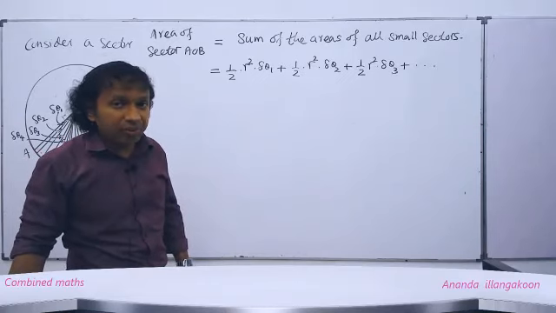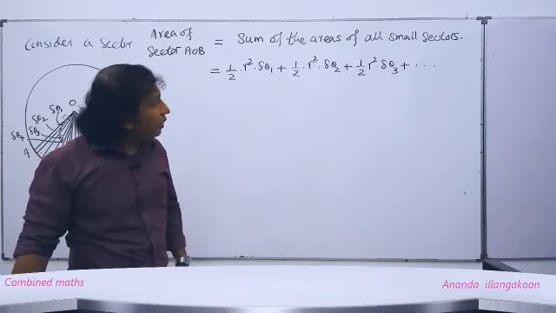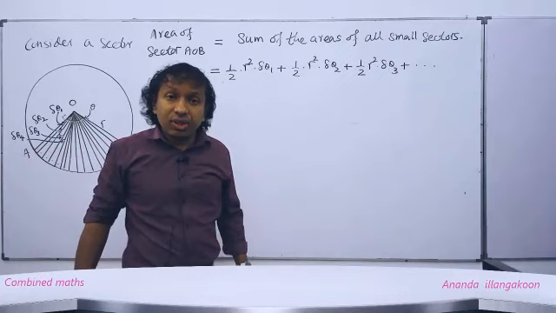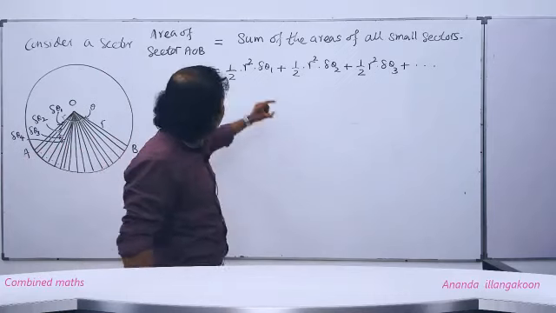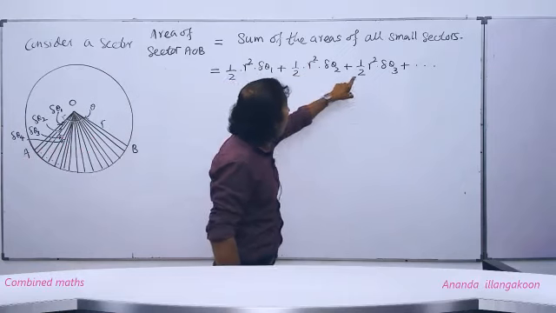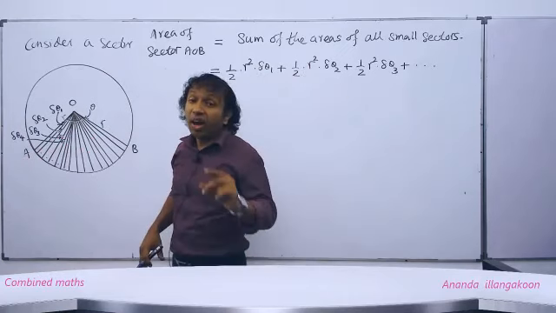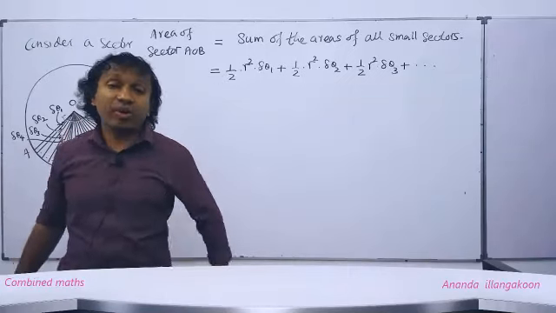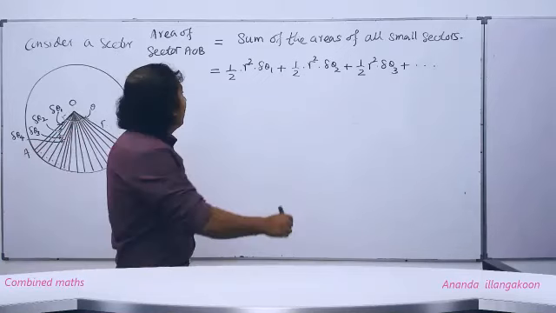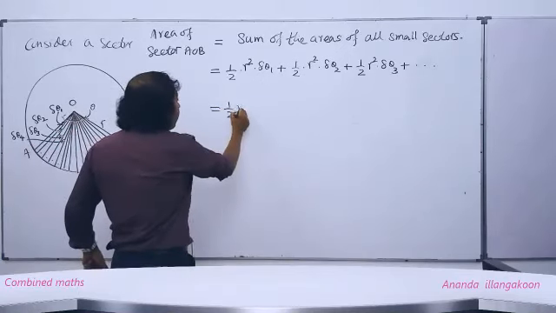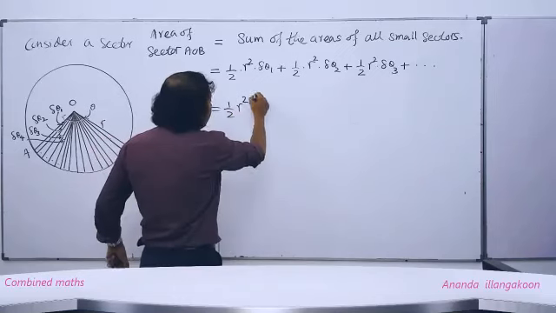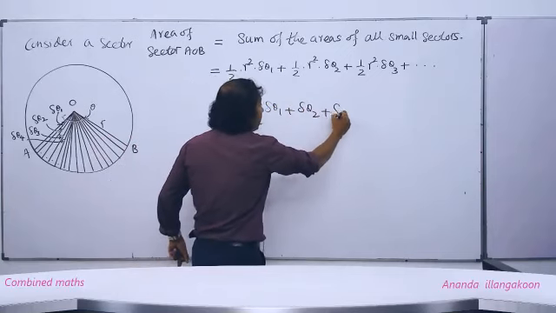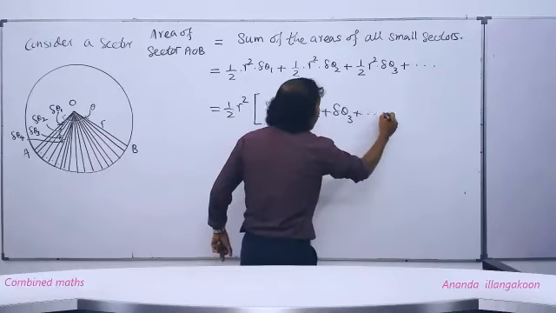No need to write all, people. You can very clearly notice when we keep writing this way, the areas of all small sectors, in every term you have this half R squared, half R squared, half R squared. In every term, we have that half R squared. That half into R squared, people, we can take out as a common factor. Understood? Once you take that half R squared out from a bracket, then within the bracket we have delta theta 1 plus delta theta 2 plus delta theta 3 and so on up to infinity, like this.